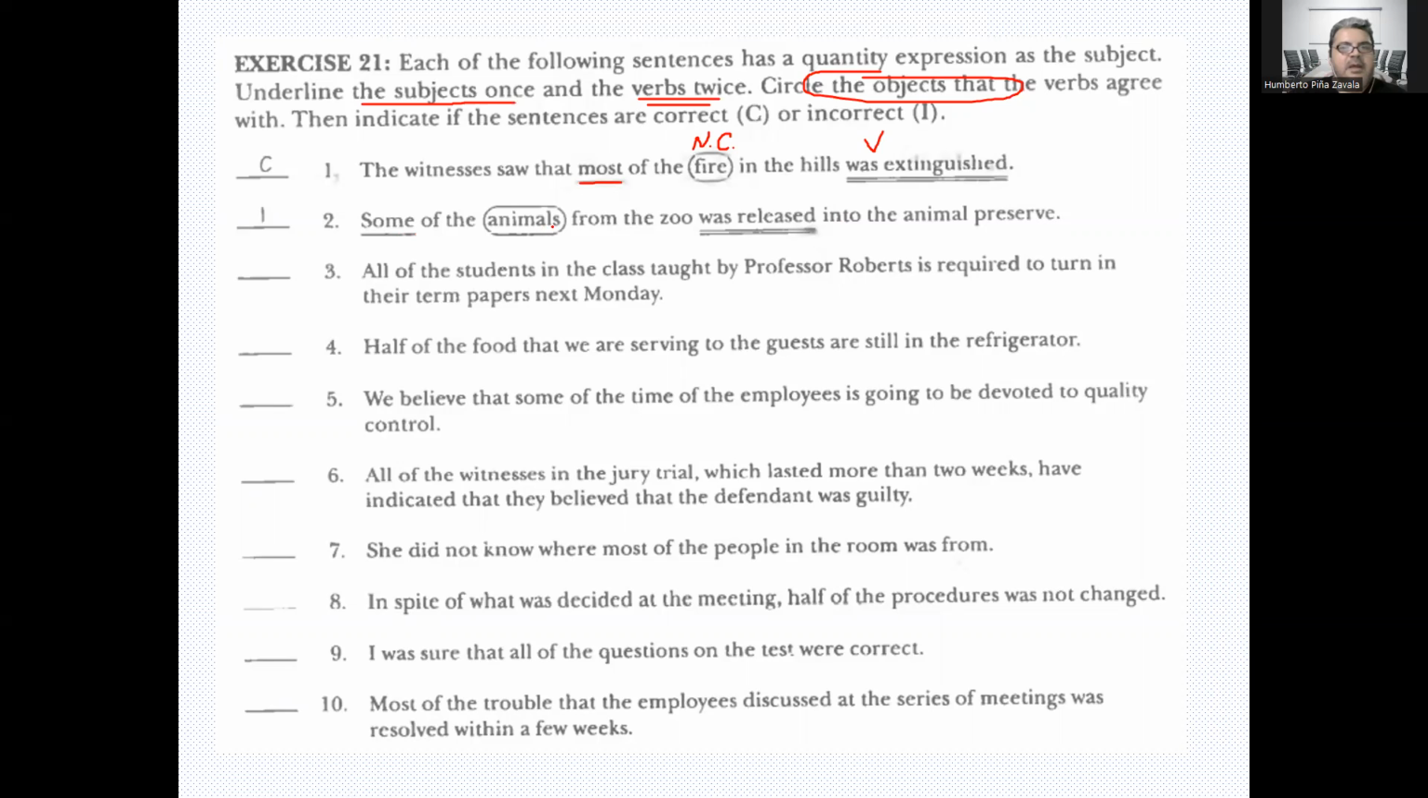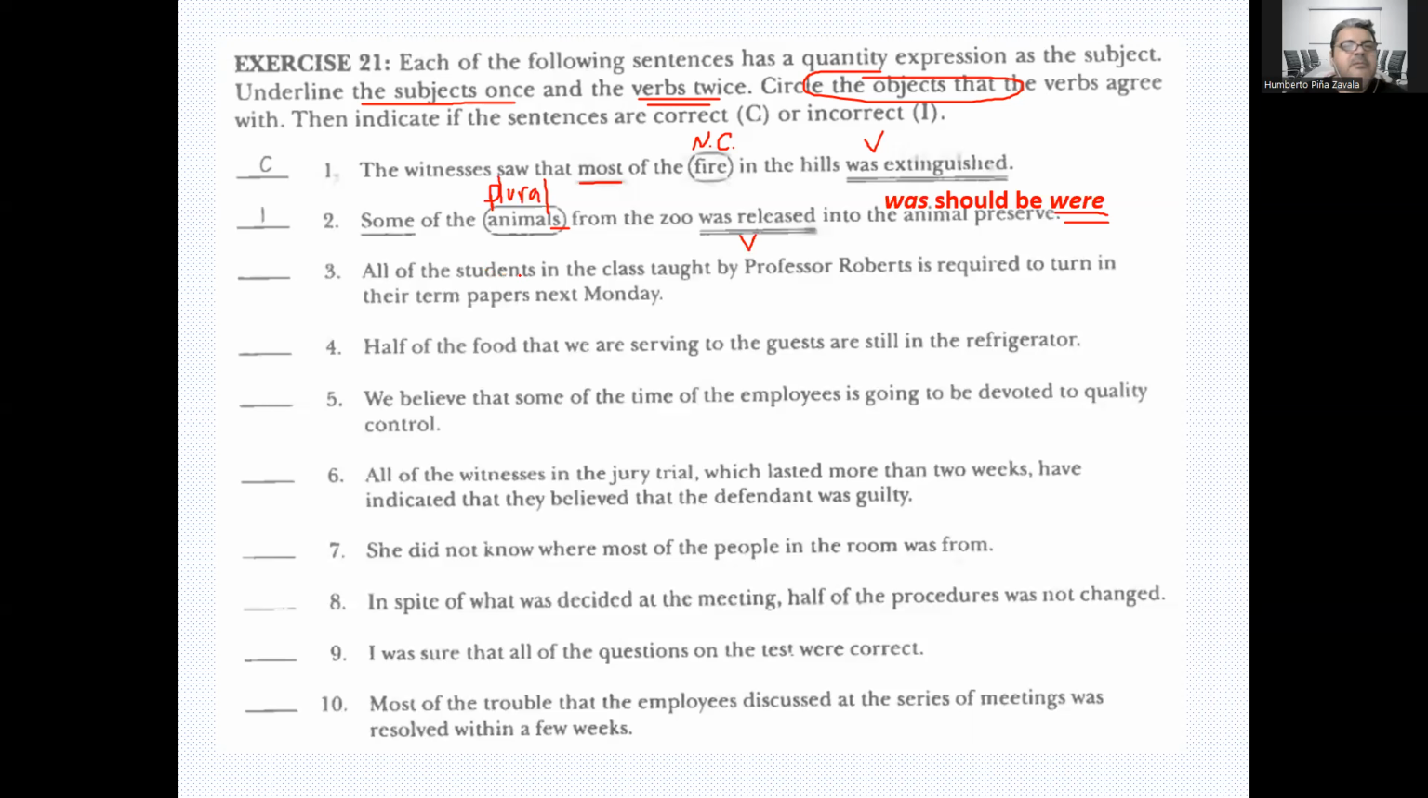Some of the animals, right? This is plural. From the zoo was released into the animal preserve. So we talk about animals, plural. So here it should be were released into the animal preserve, right? Okay, so now it's time for you to pause the video, complete the exercise, then come back and check your answers. So pause the video now and I'll be here when you come back.